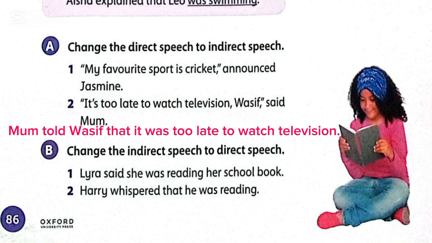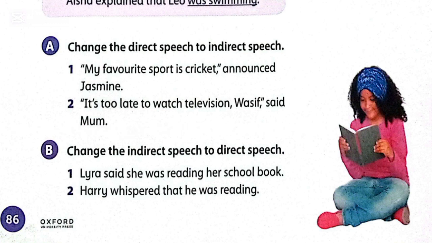Exercise B, change the indirect speech to direct speech. Sentence number 1 is Lara said she was reading her school book. So the direct sentence is Lara said, I am reading my school book. Second sentence is Harry whispered that he was reading. So the direct sentence is Harry whispered, I am reading. Now move to the next page.